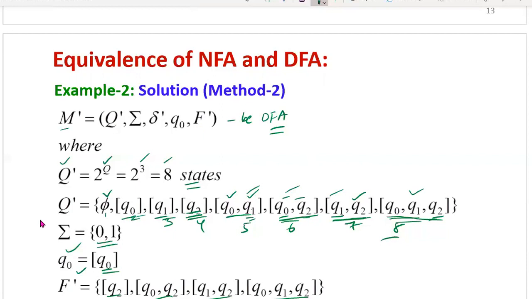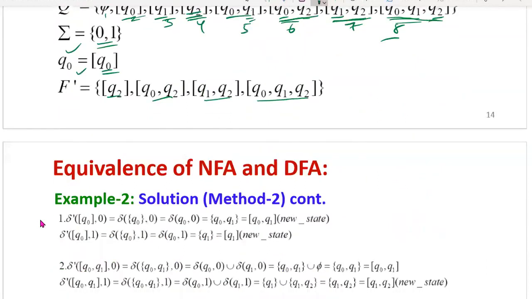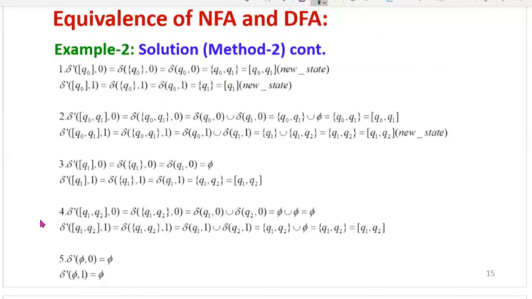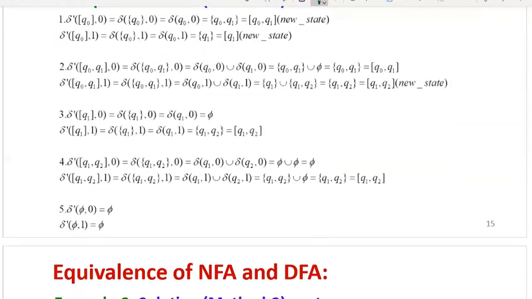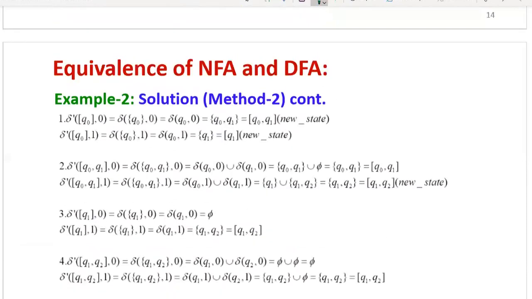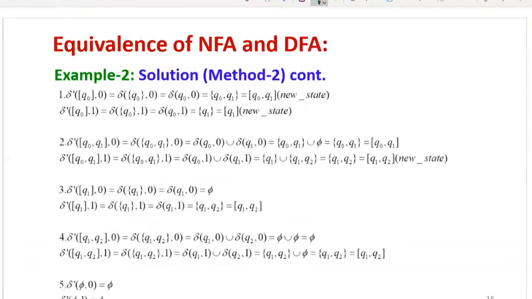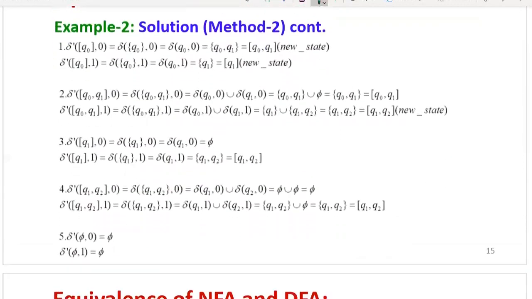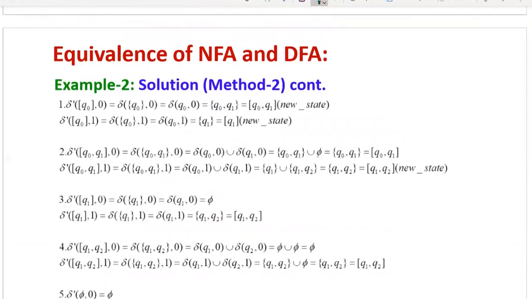Now all tuples are identified. Now we have to find delta' using the rule we used before. So now you can see, we start with the initial state. Here we are using the second method, so we have to start with the initial state. What is the initial state here? q0. The initial state is q0. So for q0 with all input symbols, you can find the transitions. Now delta' of the first initial state we assumed, with inputs 0 and 1, on 0.